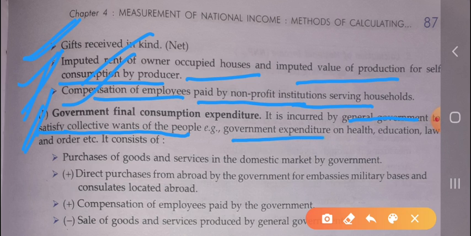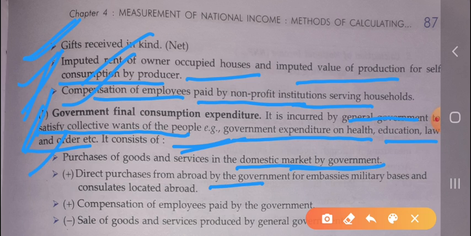For example, government expenditure on health, education, law and order. Okay, these expenditures are done by the government basically to satisfy the wants of the people. For example, expenditure on health, education, law, administration, these are all expenditures made by the government. It also consists of purchase of goods and services in the domestic market by the government. So it is also included.